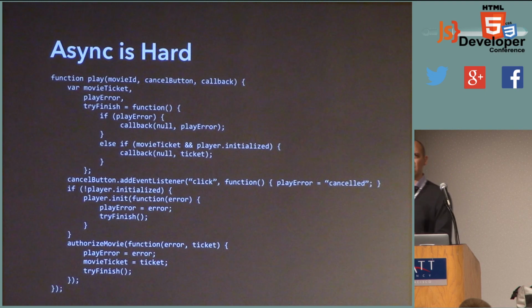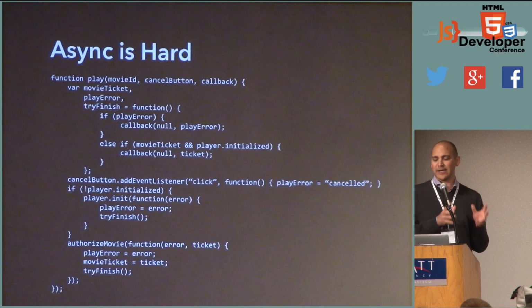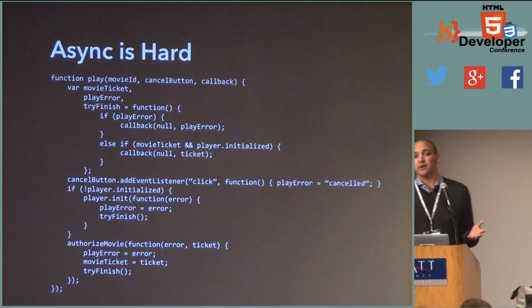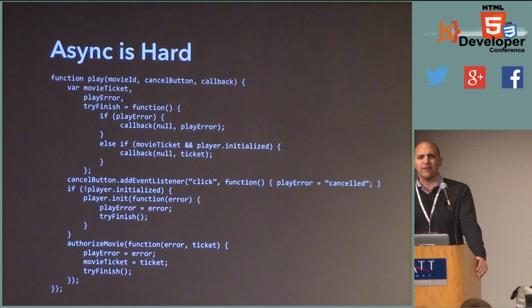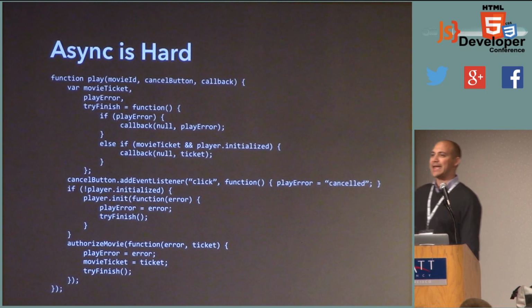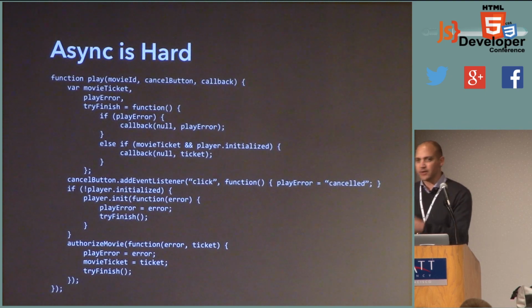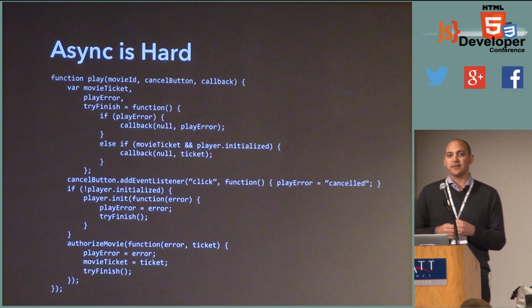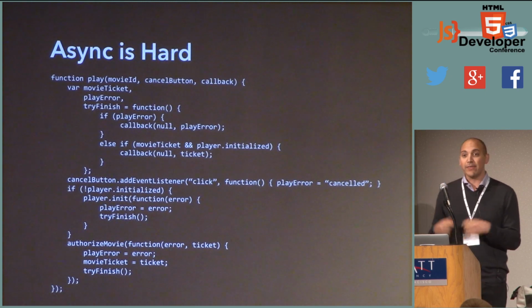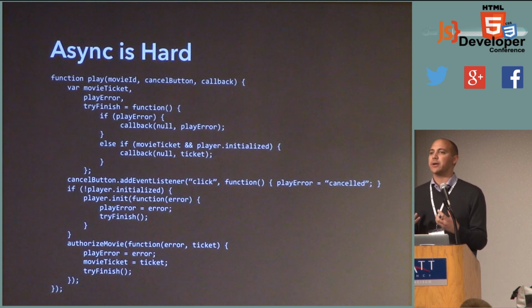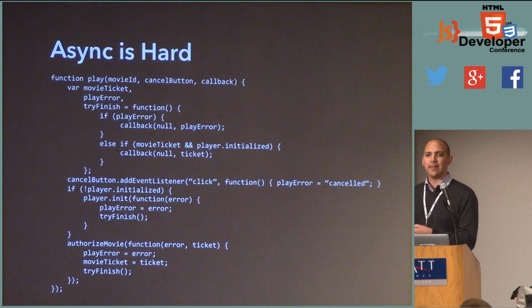Right? So here's a kind of typical function. It's not really a real function, but it's very similar to the type of code that you might see in the Netflix code base 2 or 3 years ago. So what's going on here is we're trying to play a movie. Now this big block of code is going to accept the movie ID. It's also going to accept the cancel button, and it's going to have a callback, which is going to fire when that movie has been authorized. So what we're really trying to do here is authorize a movie and then play it.